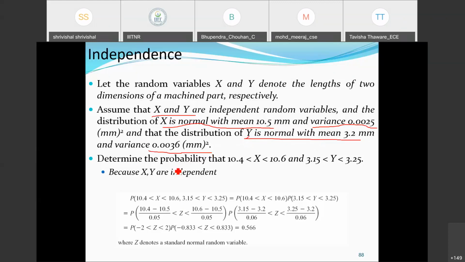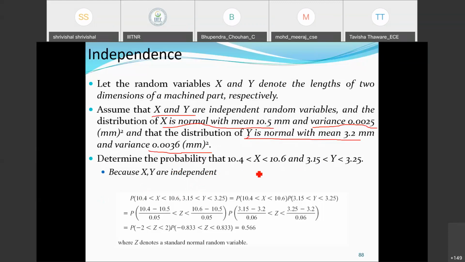Determine the probability that x is lying between 10.4 and 10.6 and y is lying from 3.15 to 3.25. Since x and y are independent, we can take the product of the individual probabilities.